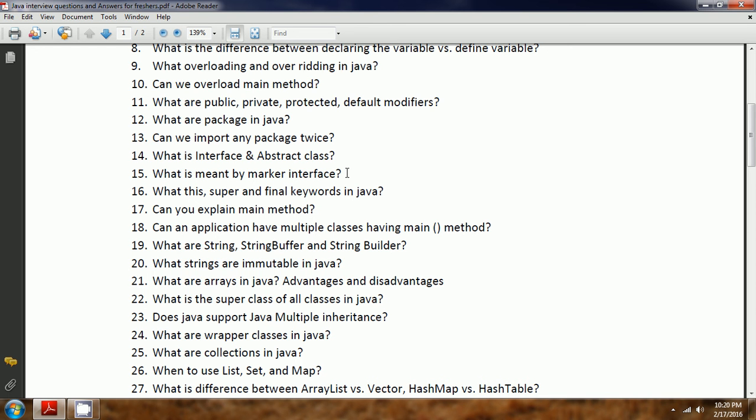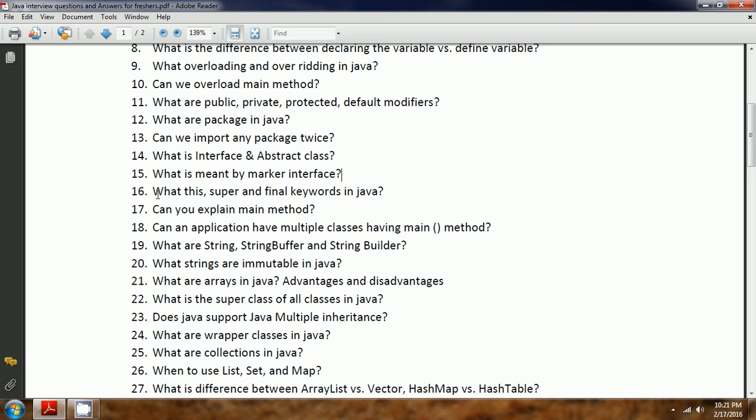But when the JVM executes these marker interfaces, special instructions are given to the JVM, so that whenever any class implements these marker interfaces, they will be treated separately and the functionality will be applied at runtime.